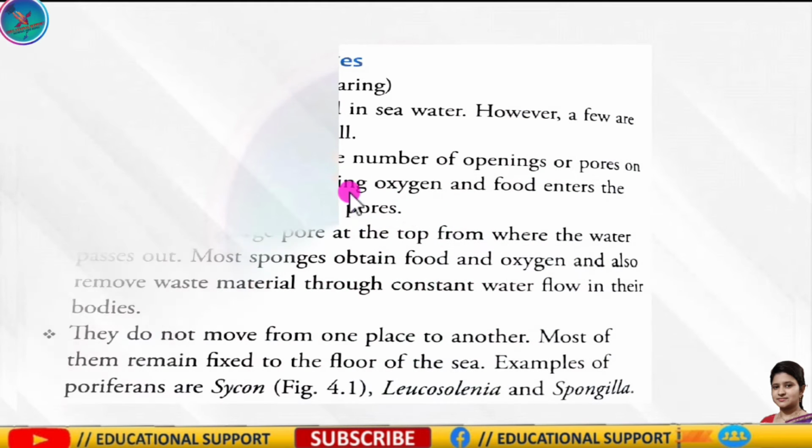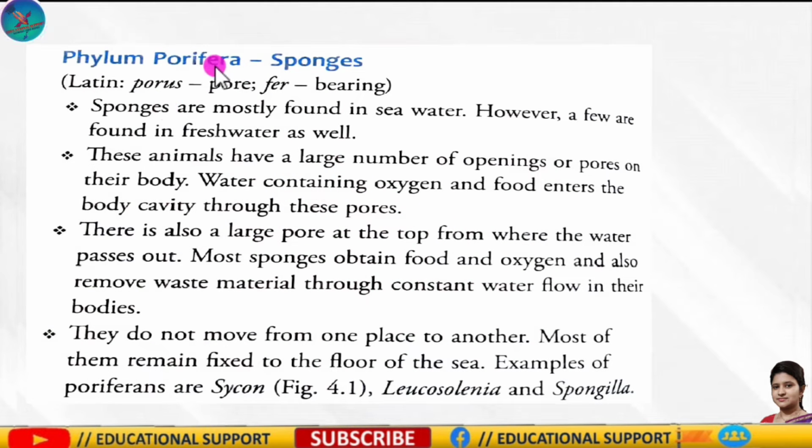So first we discuss the phylum Porifera, like sponges. Porifera, you have to remember, is a Latin word. Pore means pore and fera means bearing. So sponges are found where? Sponges are found in seawater and fresh water.